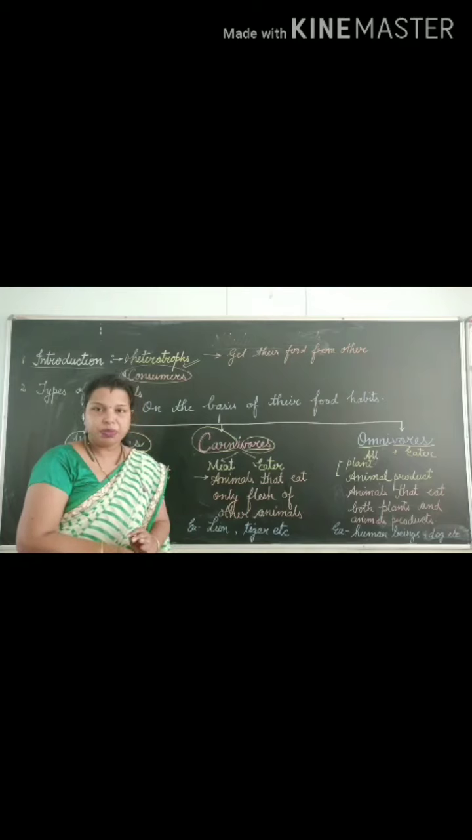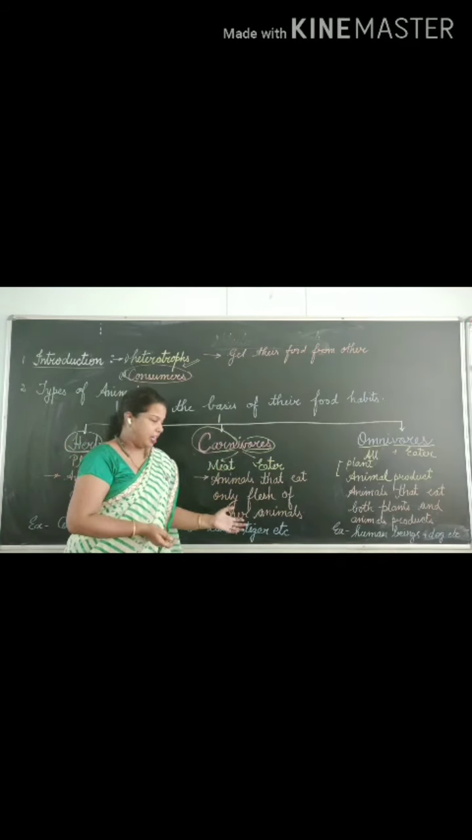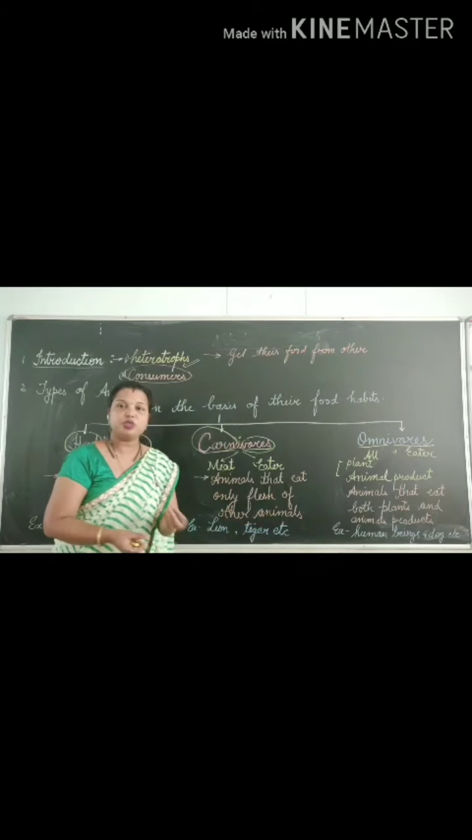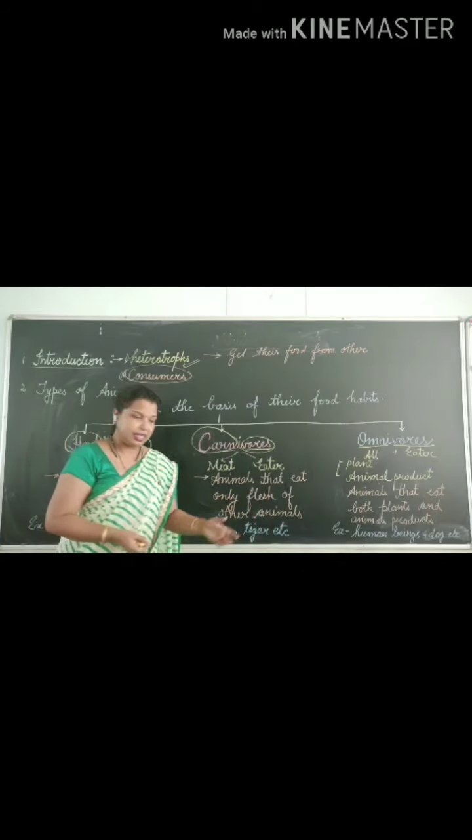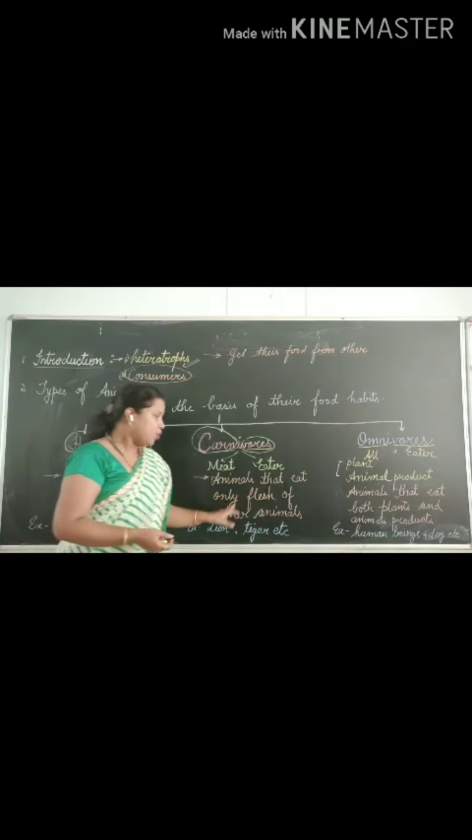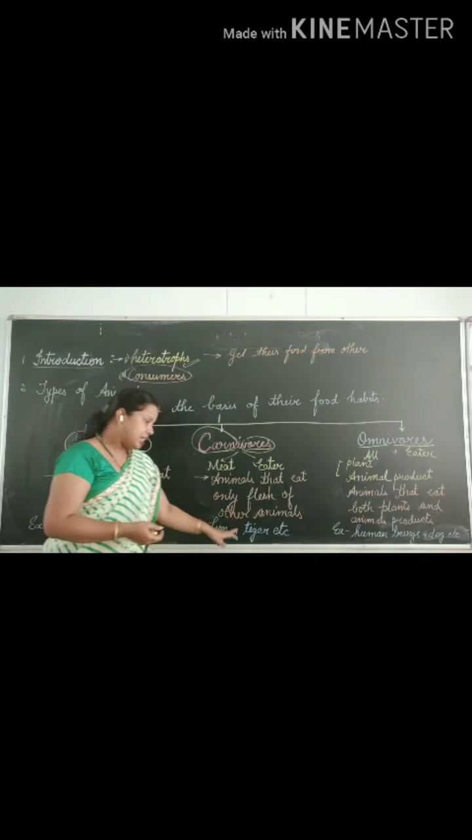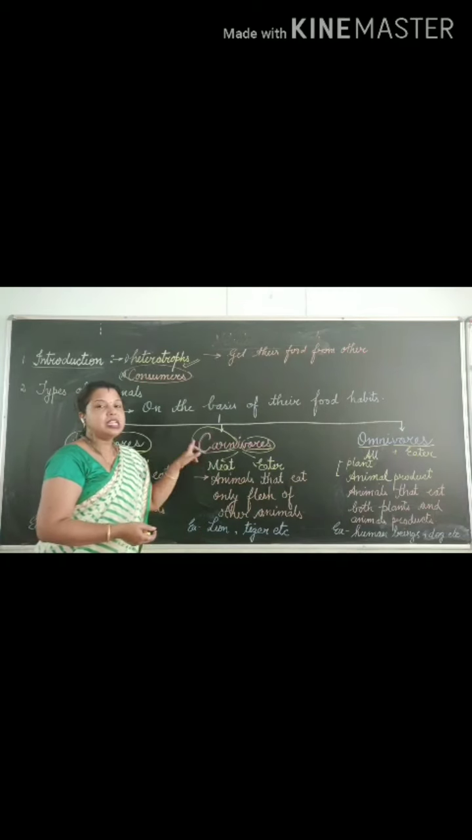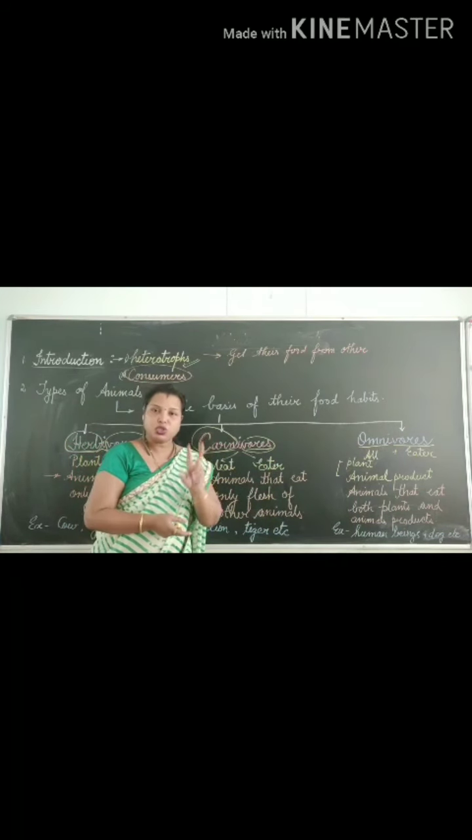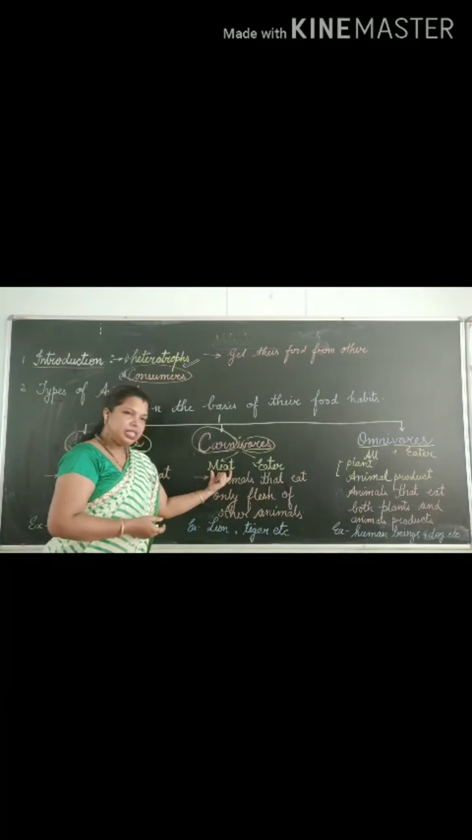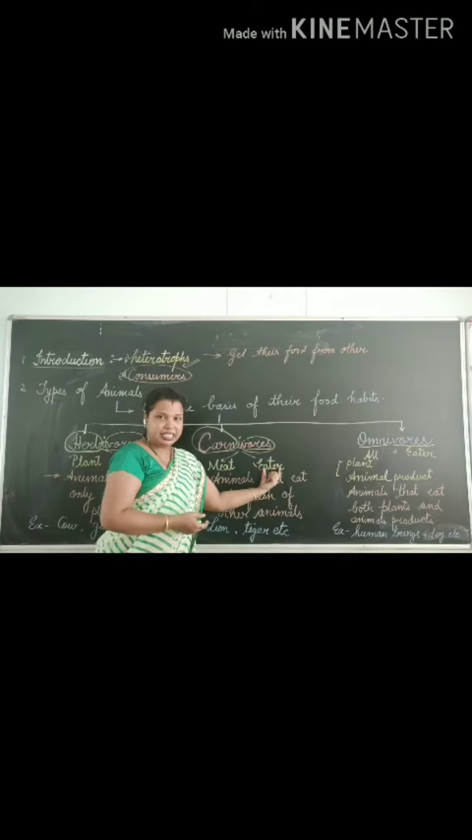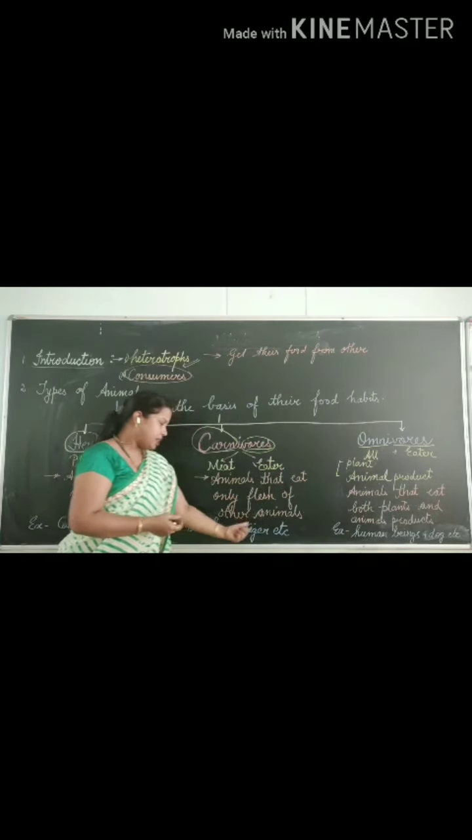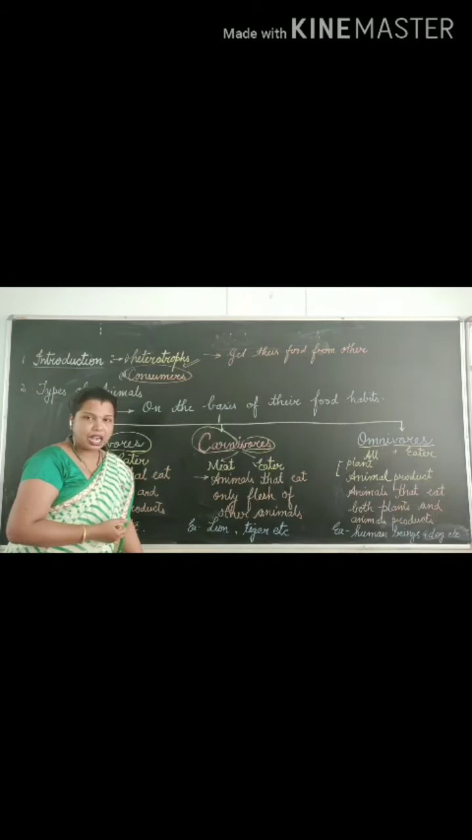Carn means meat. Now you are able to identify. Animals that eat only flesh. What is the meaning of flesh? Flesh means meat of other animals. So animals that eat only flesh of other animals are known as carnivores. Carnivore consists of two words. One word is meat, the other one is eater.